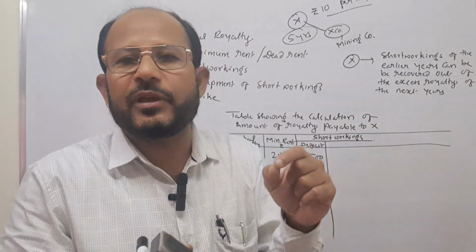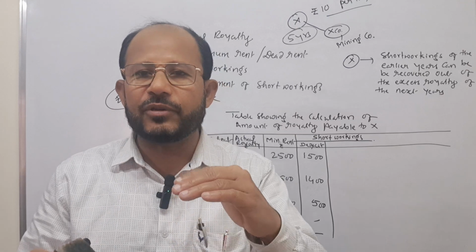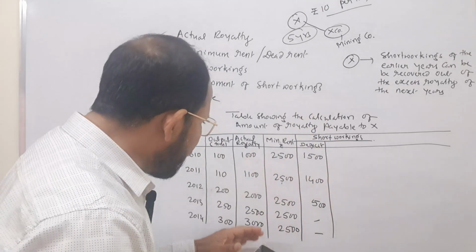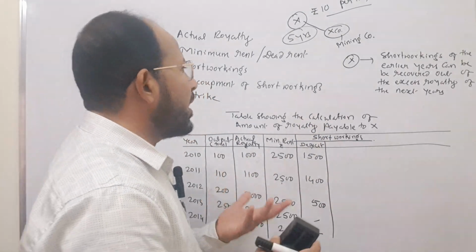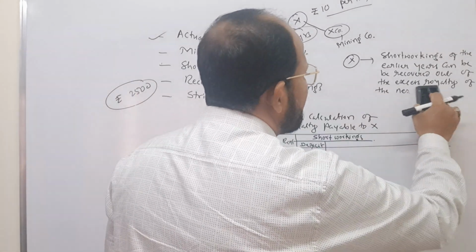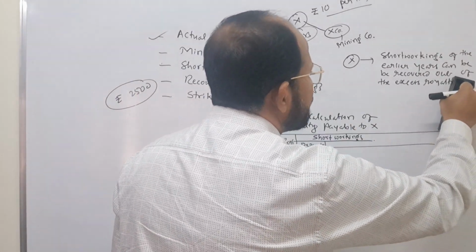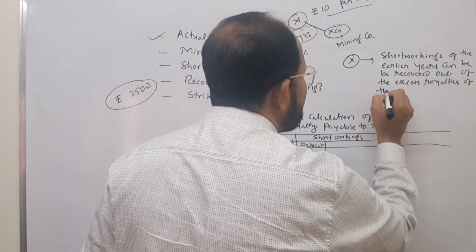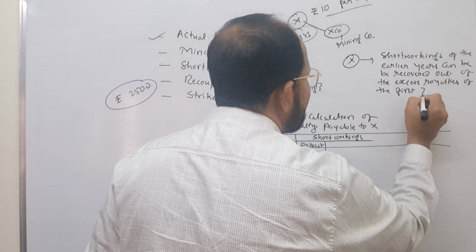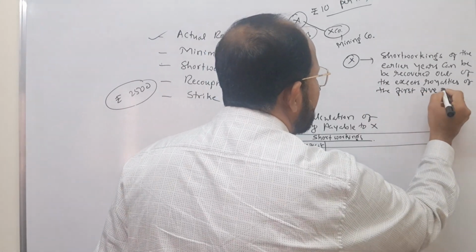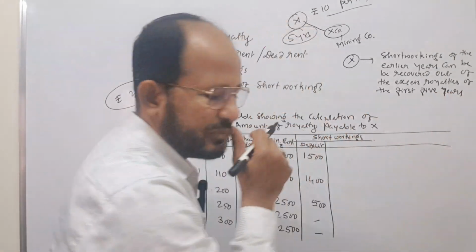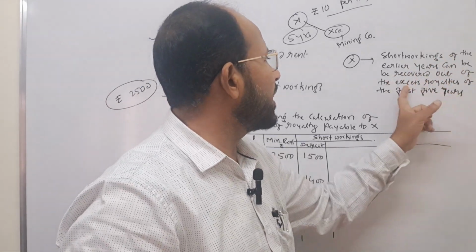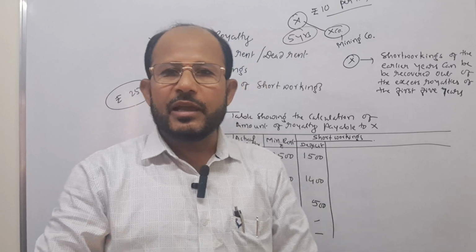Sometimes they may mention the specific year, within the first 2 years, within the first 3 years or next 2 years; like that he will put the condition. Here I am going to make certain changes: excess royalties of the first 5 years. I am going to put this one as first 5 years. What is this? Short workings of the early years can be recovered out of the excess royalties of the first 5 years. It means what?